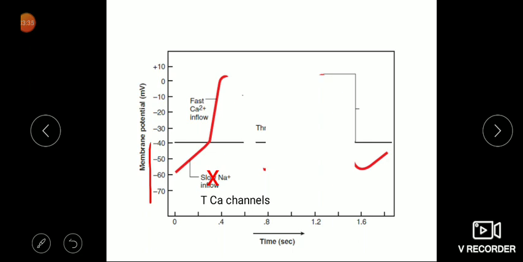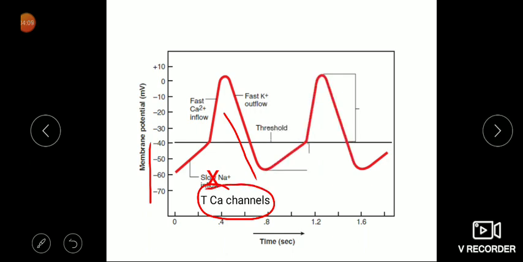Now when the fast calcium channel opens and the potential goes up, what will happen? This will lead to opening of potassium channels, and there is outflow of potassium. When potassium comes out of the cell, the inside becomes negative again, because positive ions are going outside, so the potential comes down. This is called repolarization. Then this leads to opening of the transient calcium channels again, so the cycle continues. This is called the action potential.